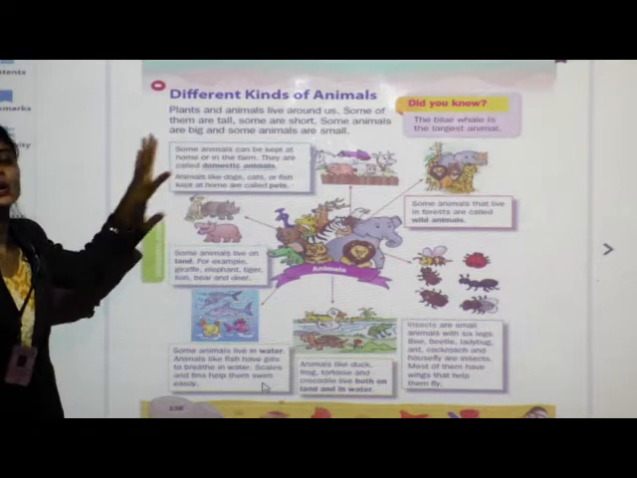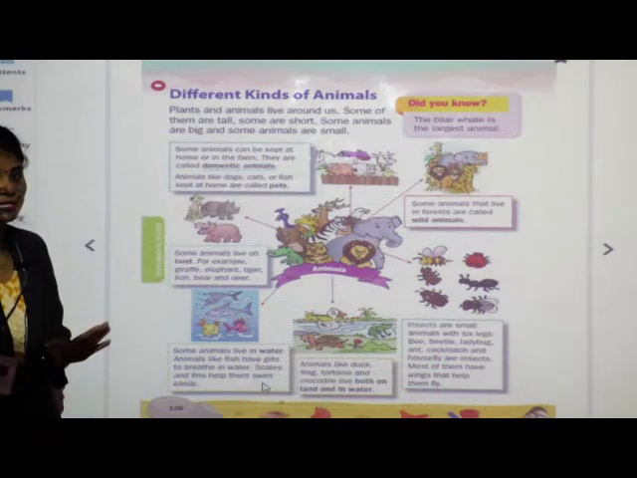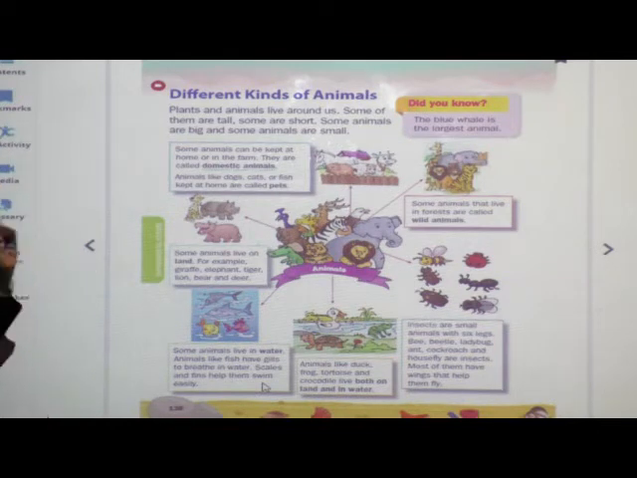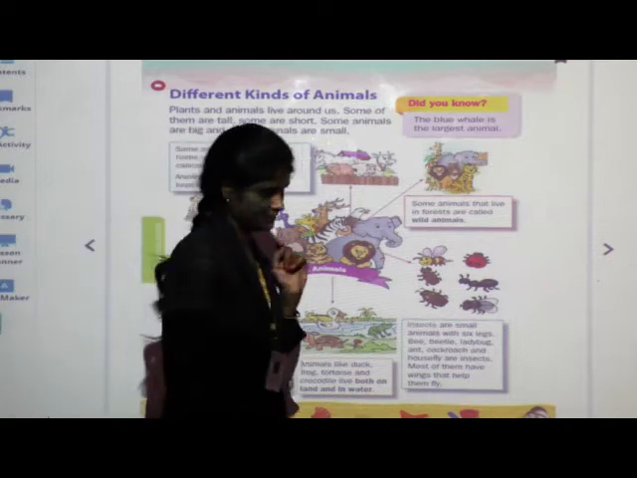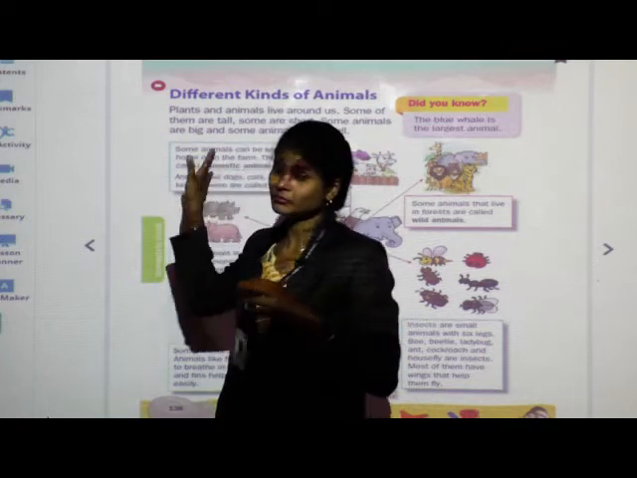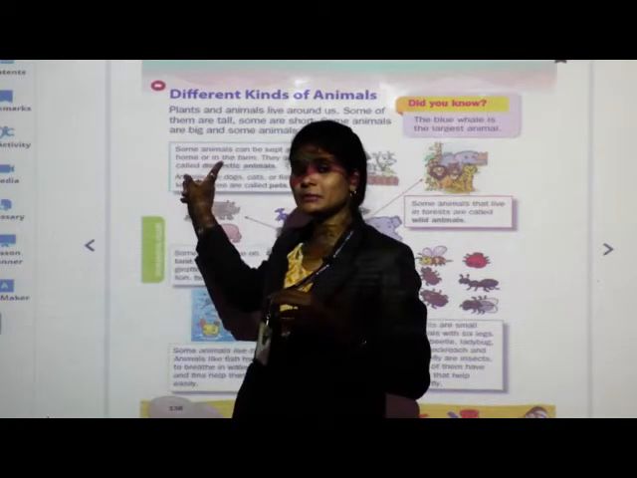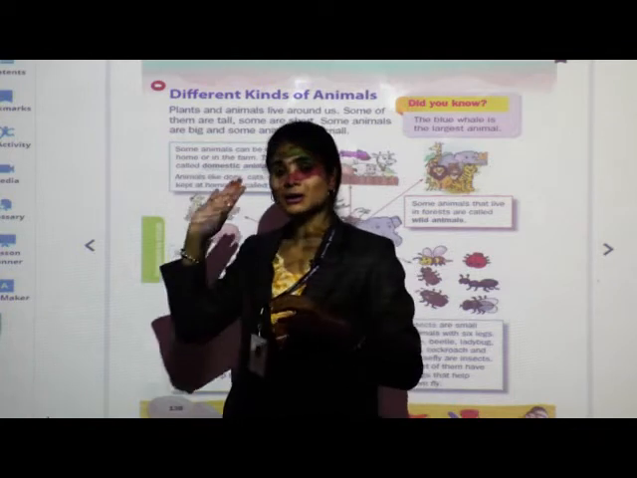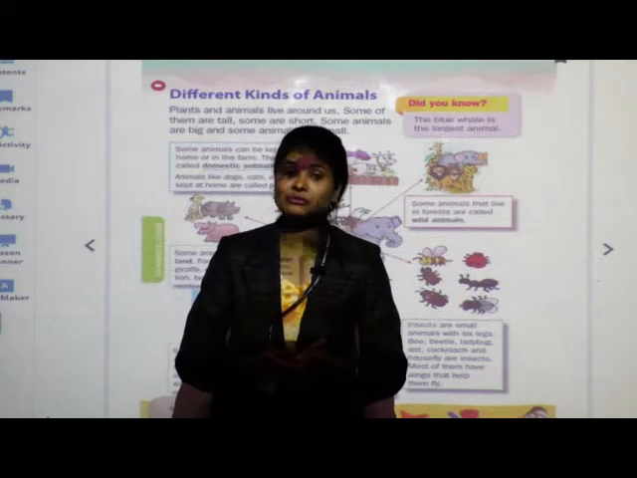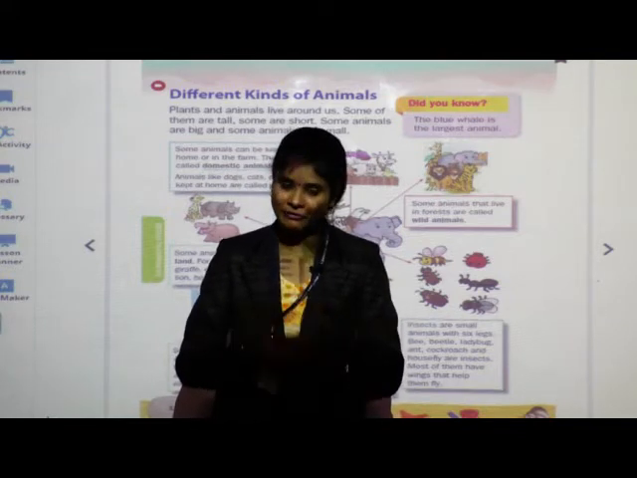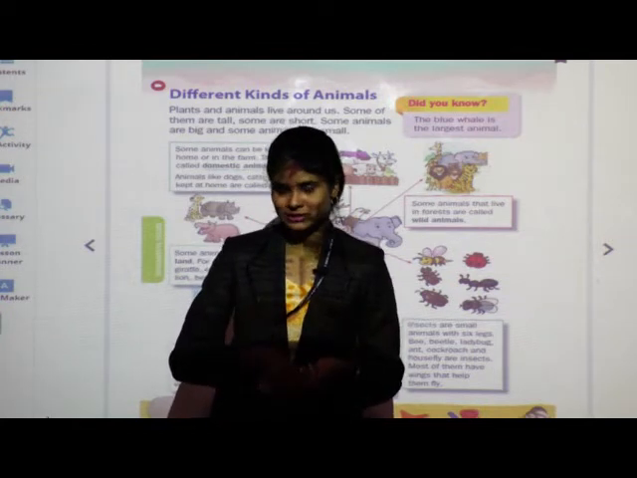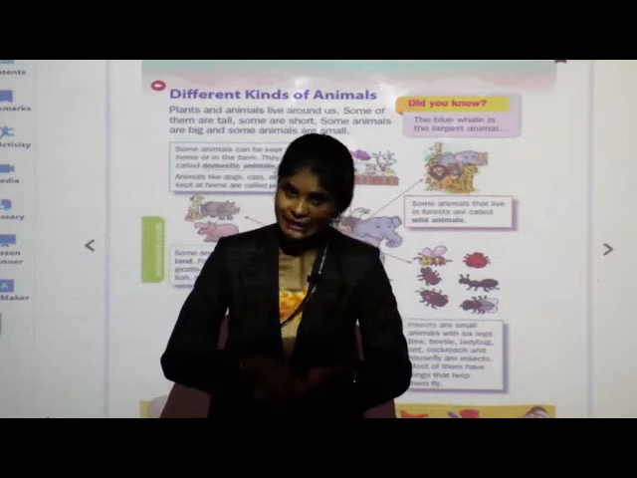Now see children, once again I will repeat which types we have learned. First type was domestic animals. Domestic animals means animals which can be kept at home or on the farm. They are known as domestic animals. And some more points I will tell you about domestic animals. Listen. It is very safe to keep these domestic animals in our home or near home, and they are very useful to us in different ways.